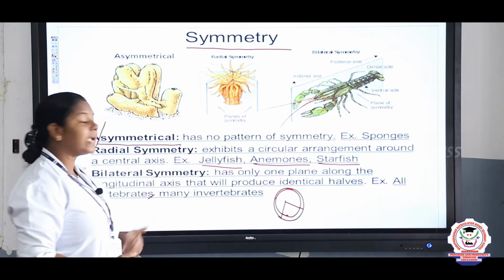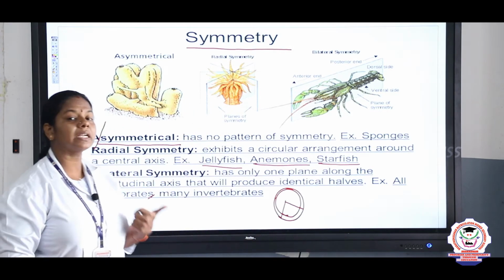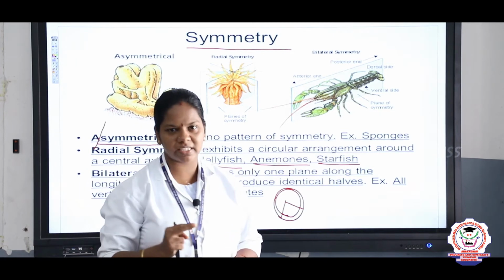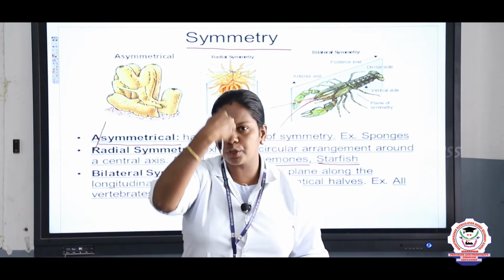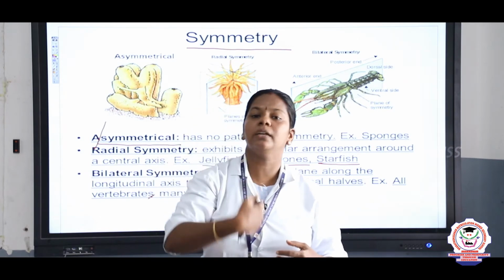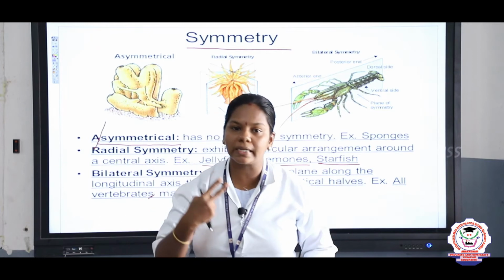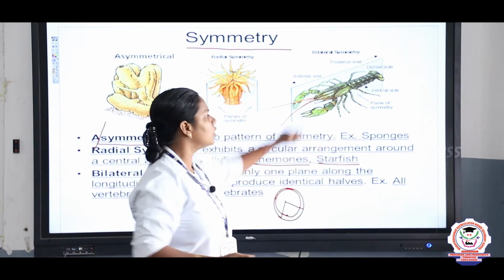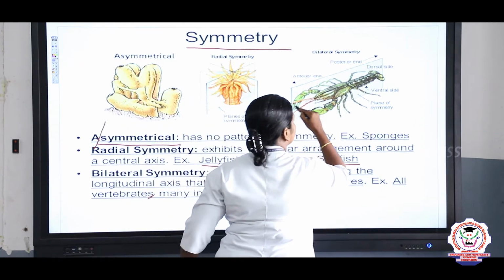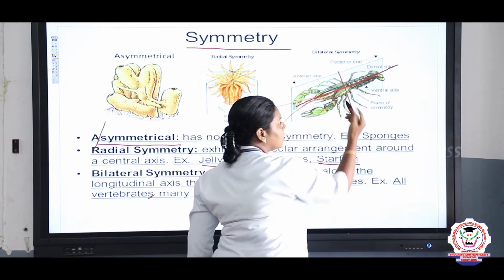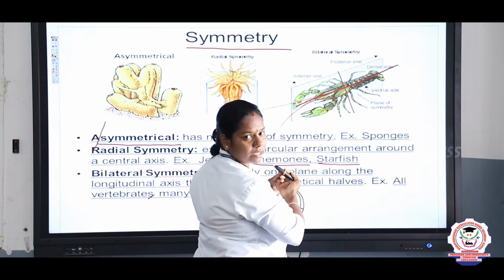And next, bilateral symmetry. We can divide the organism only into two planes. For example, if we cut our body only in this direction, we can get an equal number of parts on both sides. Example, insects. Only if we cut in this direction can you get equal parts. If you cut like this, there is no equal number of parts on both sides.